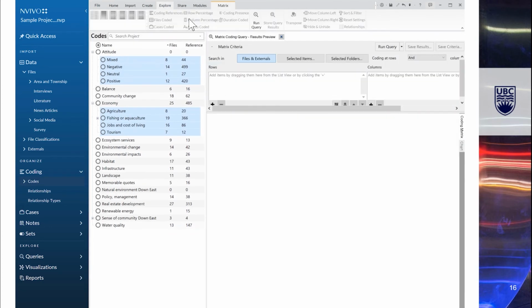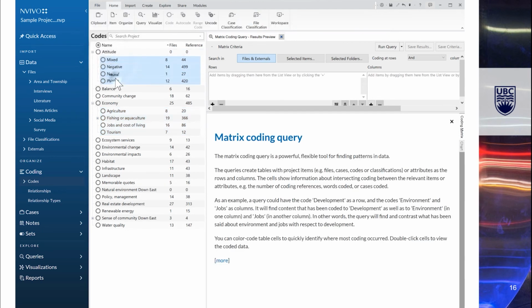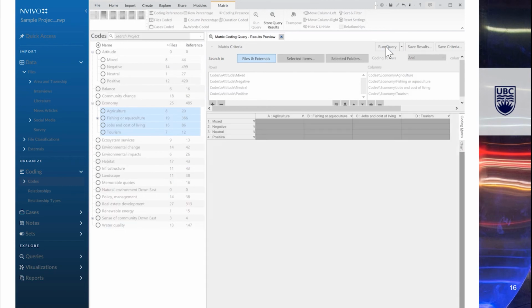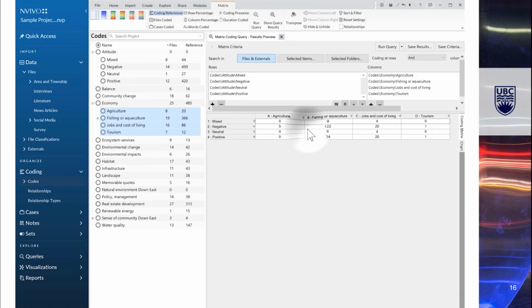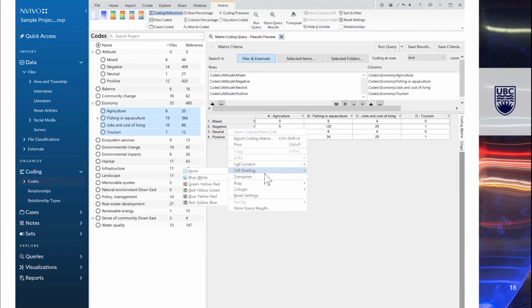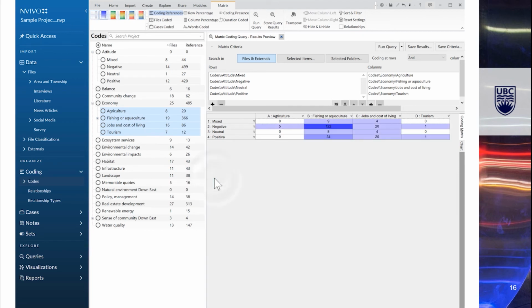In the matrix coding query, we will bring in the members of the family or category of attitudes, let's say, into the rows section, and then bring in the members of the family of types of economy into the column section. Assuming we want to include segments of data from the entire project, we will keep the default setting to search in files and externals in place. Now we'll click on Run Query and explore the results. We will add a bit of color to this table so that we can see some of the emerging patterns more easily. And voila, it looks like our assumption was verified.